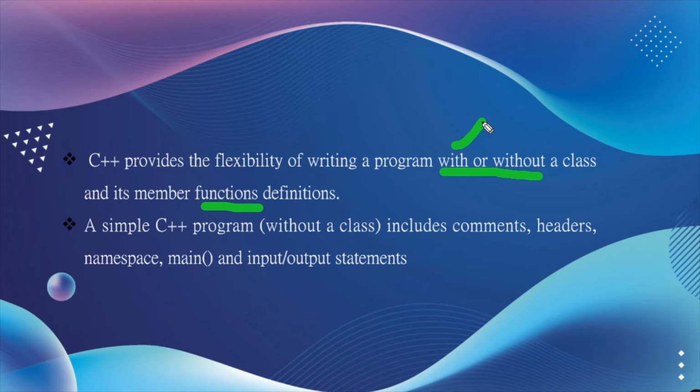If we want to create a simple C++ program just like a C program, then we define the C++ program without a class. A simple C++ program without a class includes the comments, headers, namespace, which is the library that consists of the input output and all library functions included in its namespace, and the main and input output statements.